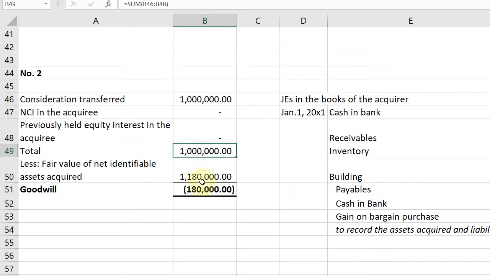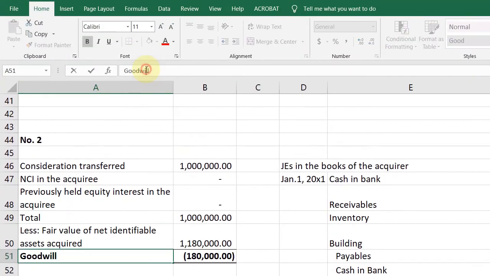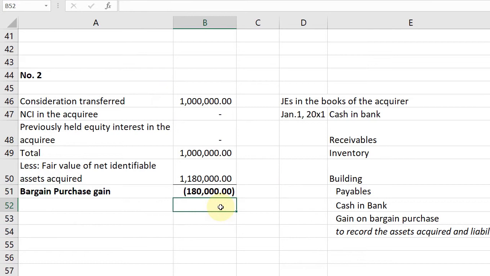We already computed the fair value of net identifiable assets earlier, which is 1.18. You'll get a goodwill of 180,000. This is actually not goodwill. This is a bargain purchase. It can be called gain on bargain purchase or bargain purchase gain when it's negative. So you have 180.